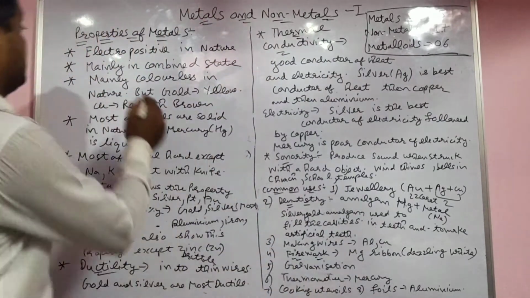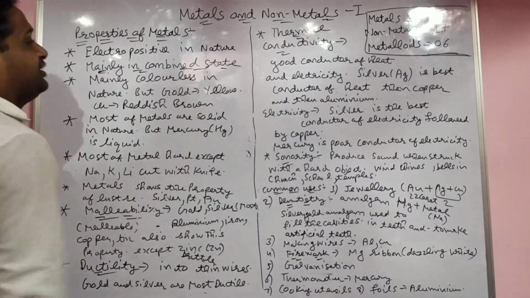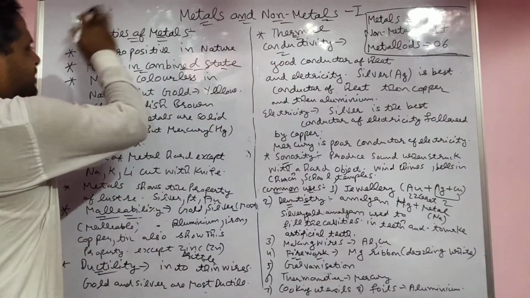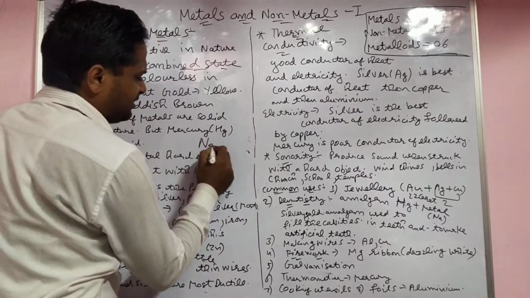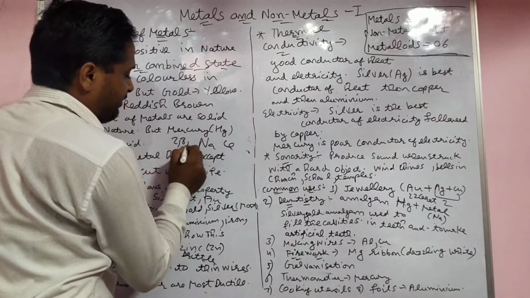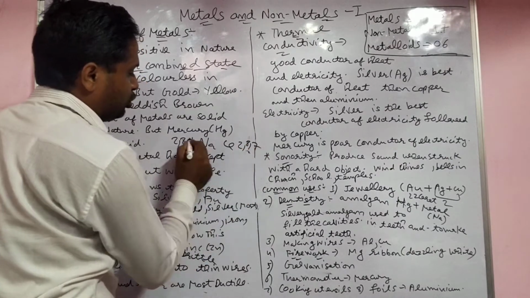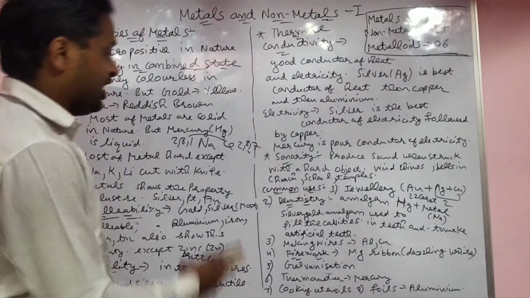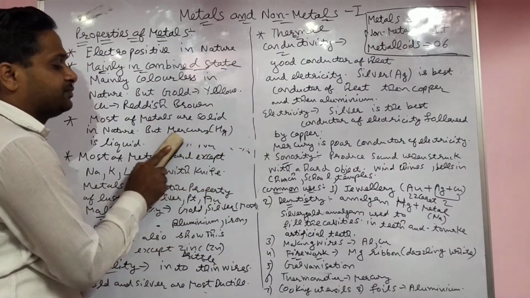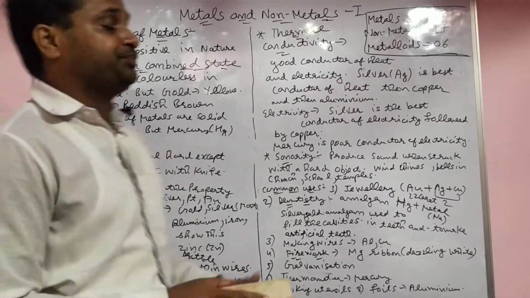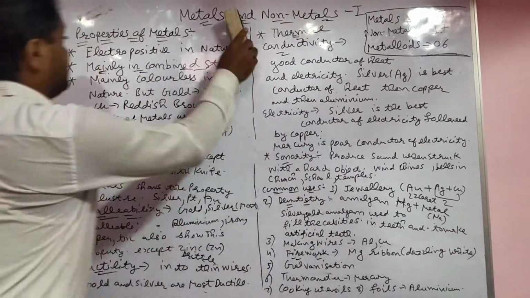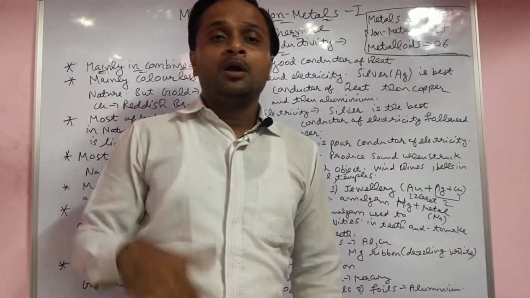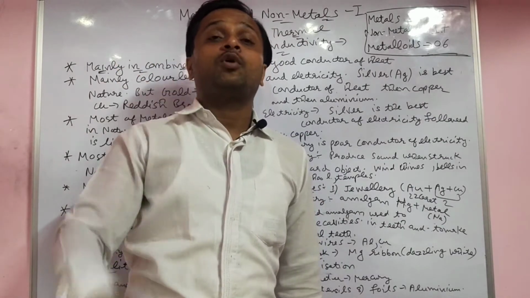Second property: metals are mainly found in the combined state, and are very reactive in nature. They lose electrons very easily. For example, sodium and chlorine form NaCl. Sodium is 2, 8, 1 and chlorine is 2, 8, 7. Sodium wants to lose one electron and chlorine wants to gain one electron, so they form the ionic bond very easily. So metals mainly form ionic bonds.